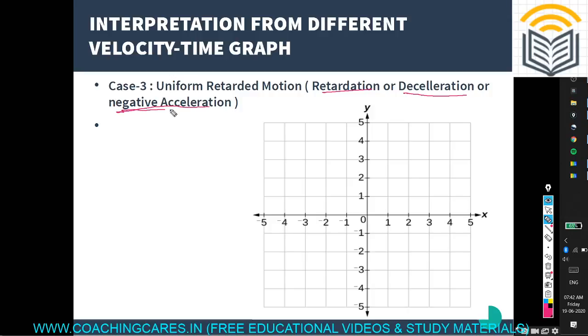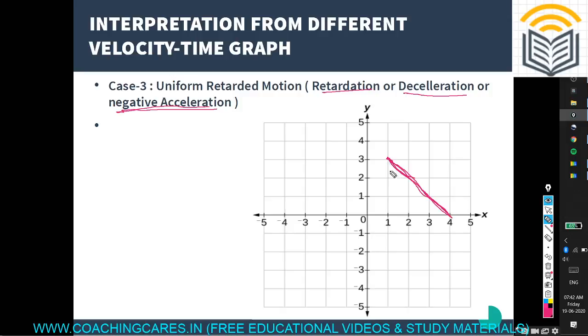So we are going to study this negative acceleration from the velocity time graph. I just plot one graph line here. We assume this is a straight line.